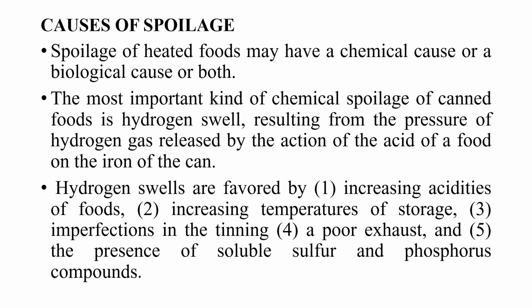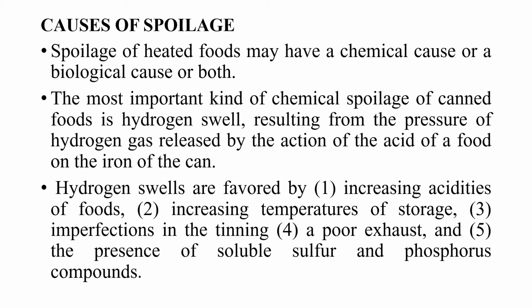The most common type of the chemical spoilage of the canned food is the hydrogen swell, and it mainly results from the pressure of the hydrogen gas which is released by the action of the acid of a food on the iron of the can. This swelling results from the pressure released by the action of the acid of a food on the iron of the can.